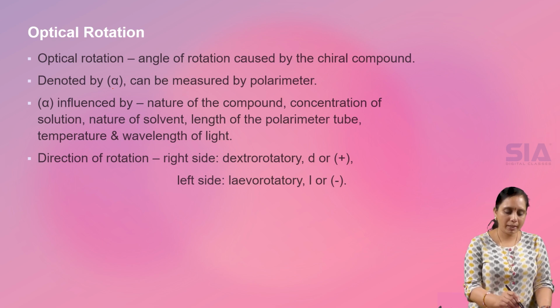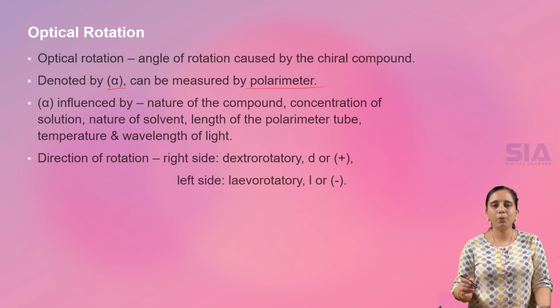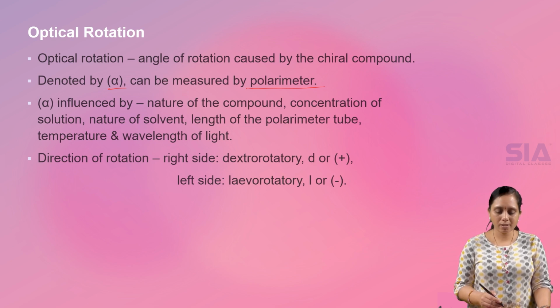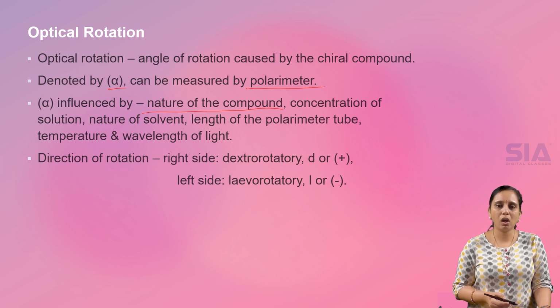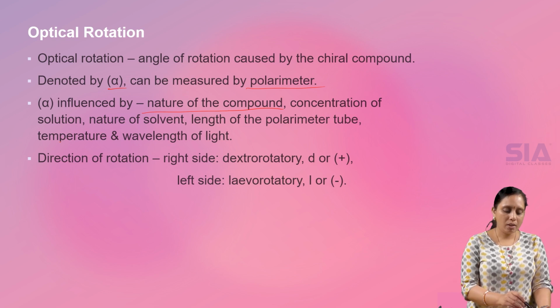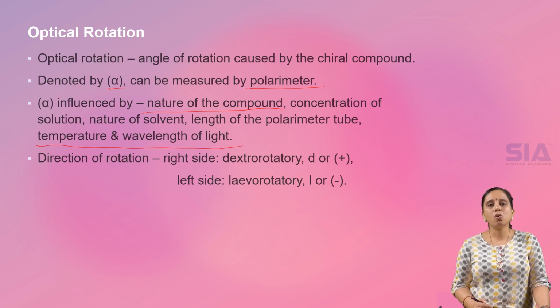It is denoted by alpha and measured by polarimeter. And this alpha value depends upon various factors like nature of the compound, concentration of solution, nature of solvent used to dissolve the compound, length of the polarimeter tube, temperature, and also wavelength of the light.